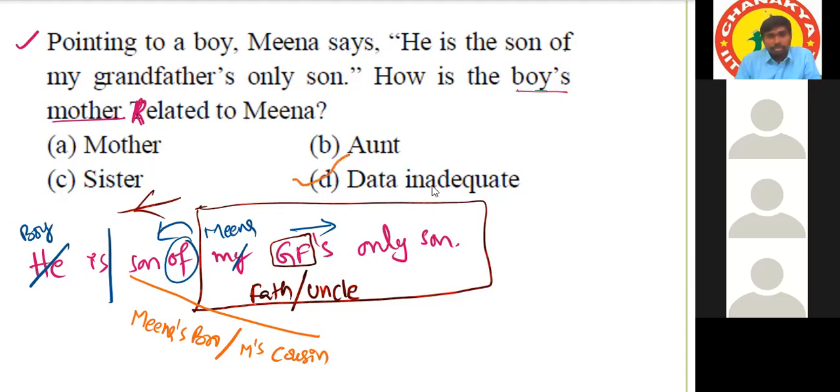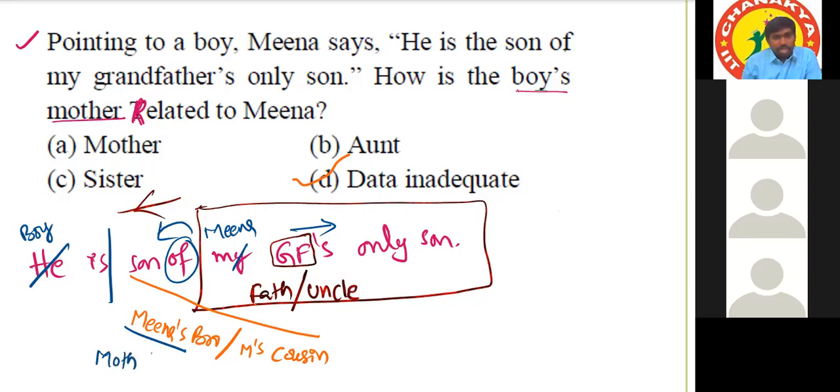Sir, it can be aunt also, right? As the answer. Aunt and mother. One second. Here the question is, how is that boy's mother related to Meena? Okay. Boy's mother. So it can be aunt and mother both, I guess. That boy can be Meena's brother. If you can confirm it is Meena's brother, then we can say it is a mother.